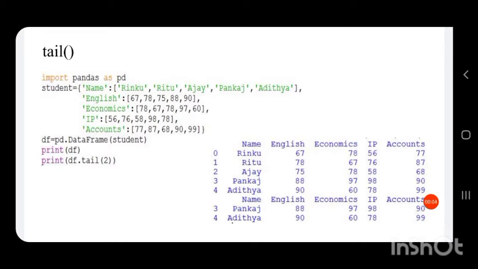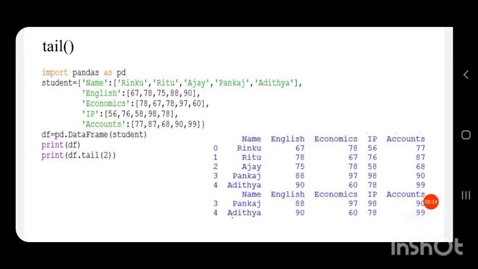Next function is the tail function. Like the head function retrieves the first n rows of the data frame, likewise the tail function returns the last n rows of the data frame. So we import pandas as pd. Then we have a dictionary student where key and value pairs are there.